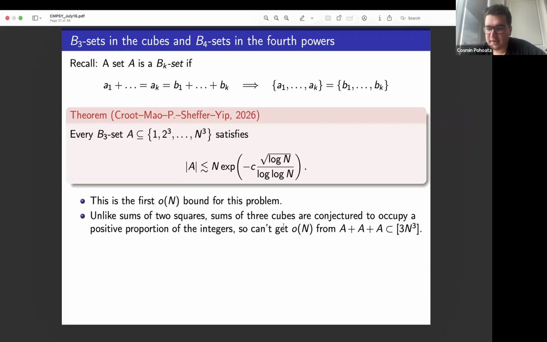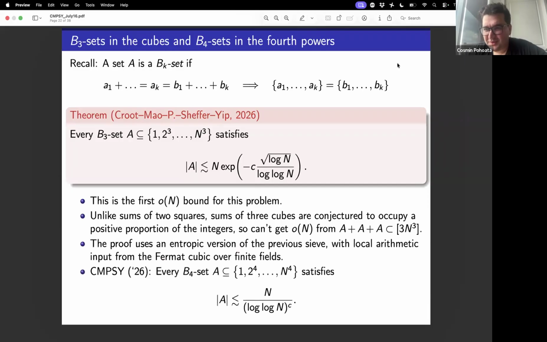Unlike for sums of 2 squares, sums of 3 cubes are conjectured to occupy a positive proportion of the integers. It's actually a classical problem in analytic number theory. So for example, if you just look at the triple sum, a plus a plus a, and try to leverage the fact that it's contained in the interval up to 3 times n cubed, and use the fact that a plus a plus a grows at least as large as a cubed, you cannot really hope to get a cheap saving by just looking at the density of the numbers you can write as a sum of 3 cubes. So this is a complementary result to this conjecture.